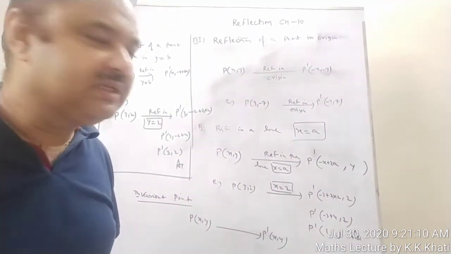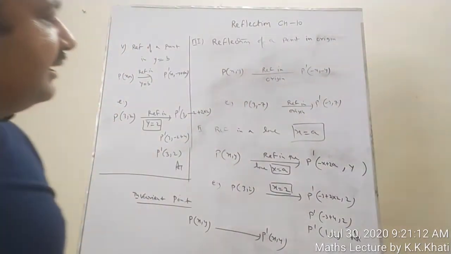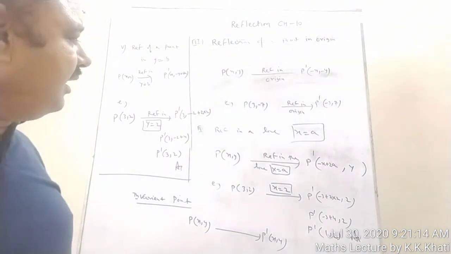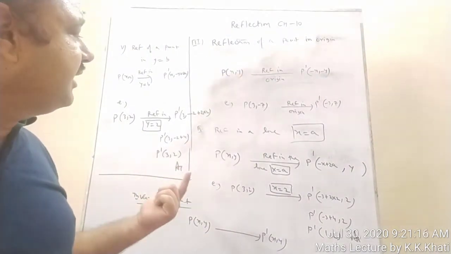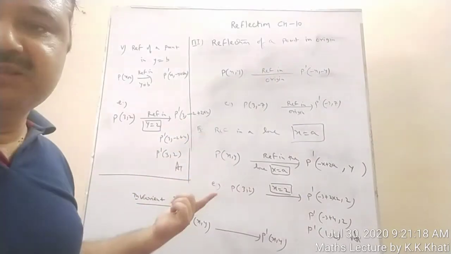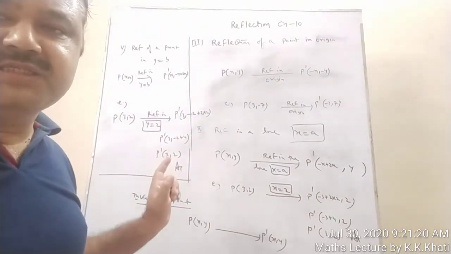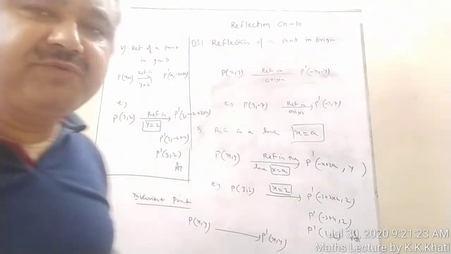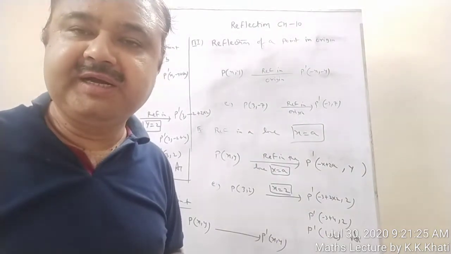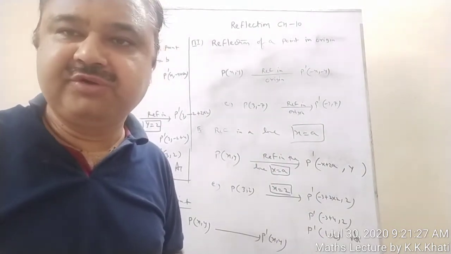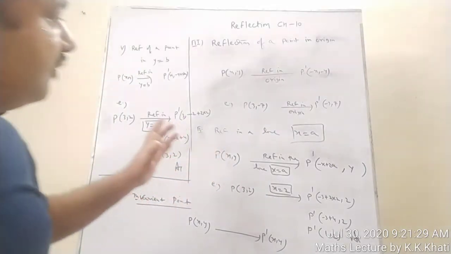Okay, so these are the basic concepts of chapter number 10. Now we'll start the chapter and we will start the exercise. I think basics we have covered, nothing more is there. And one important question is coming from this particular chapter. It is basically related to graphs. So you have to understand this topic very nicely.